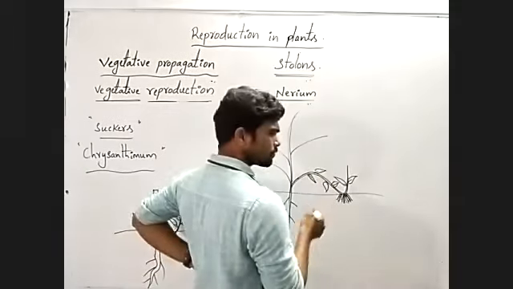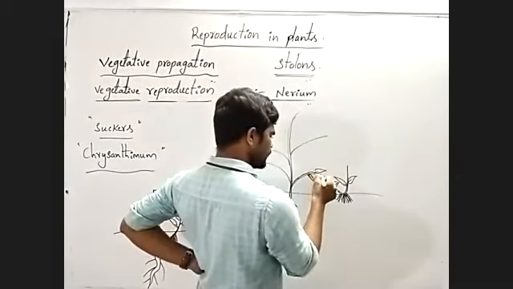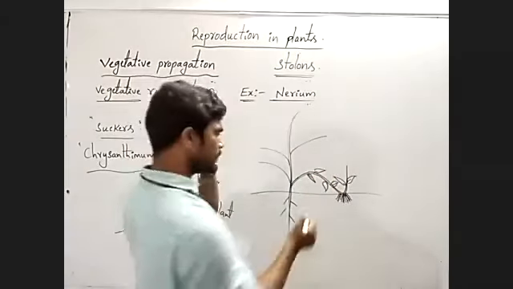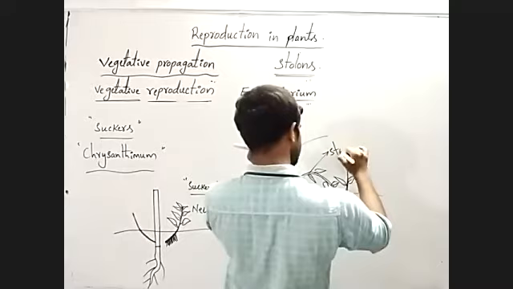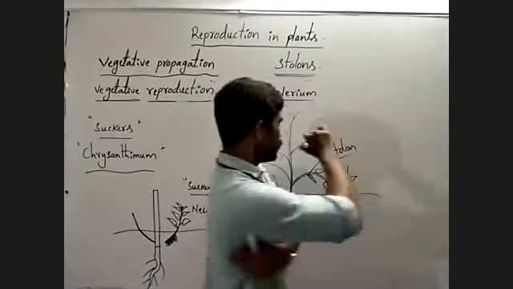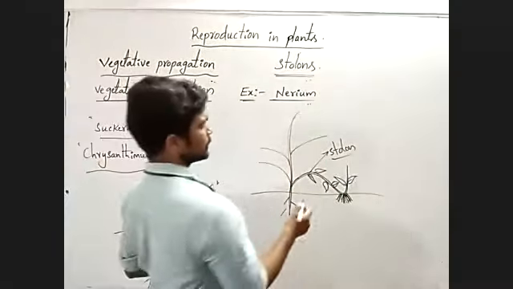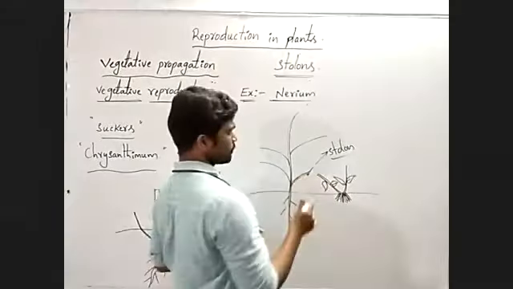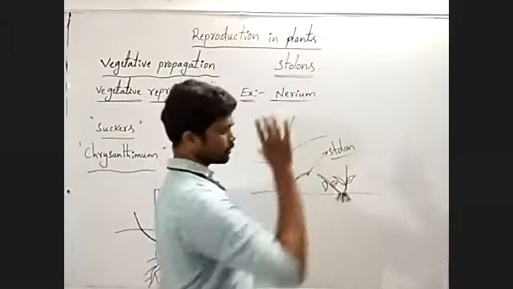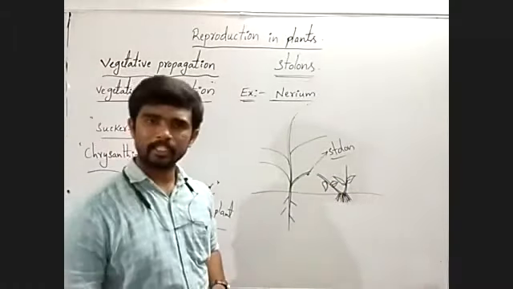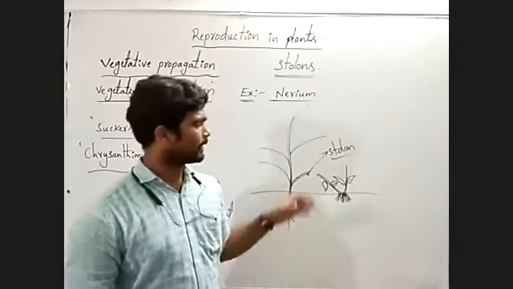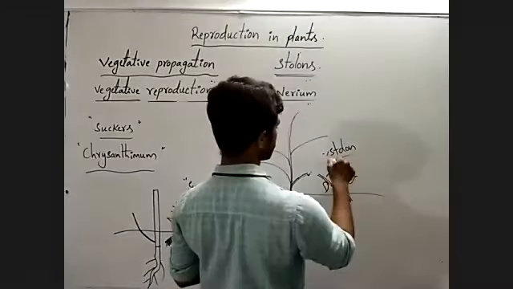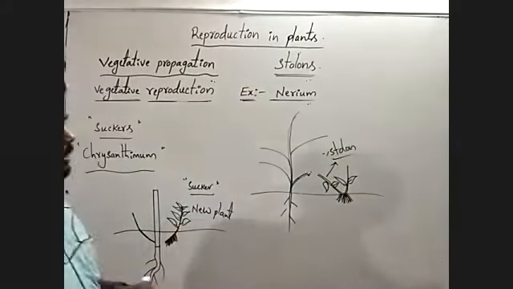This weak, slender, lateral, lower branch of the plant is called stolon. Whenever the stolon is separated from the parent body, the stolon can be grown as an independent plant. This is the stolon. Yes, observe once.